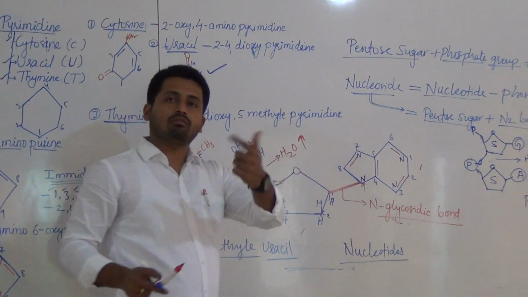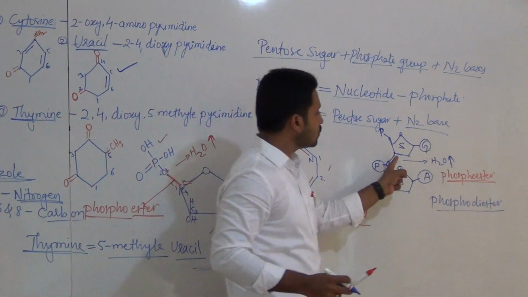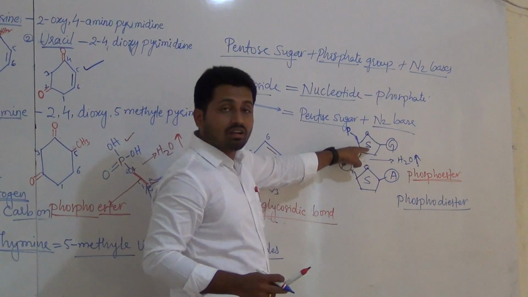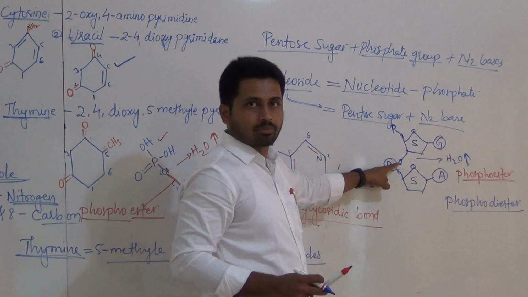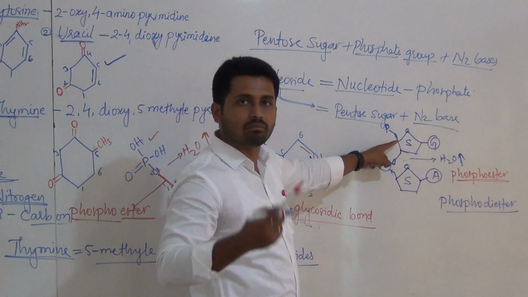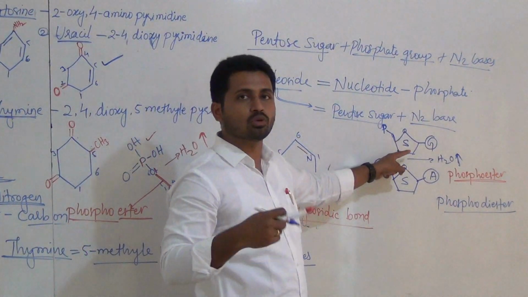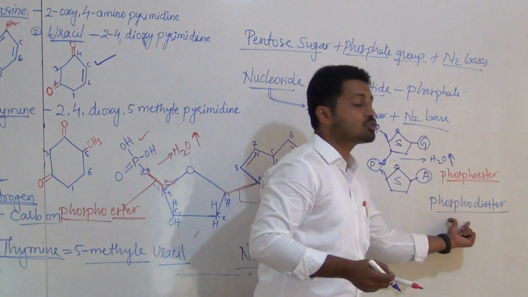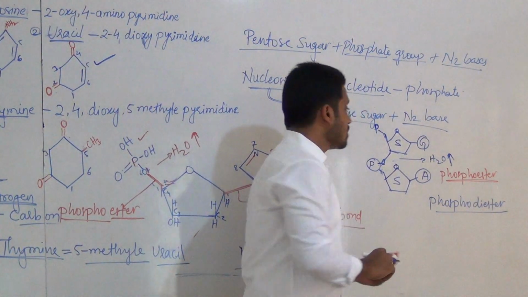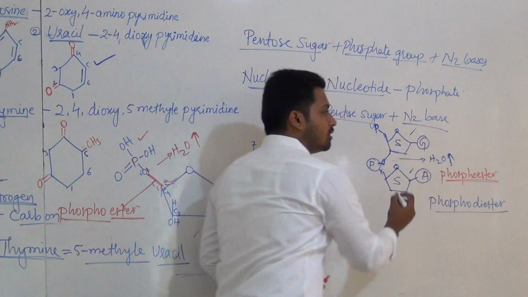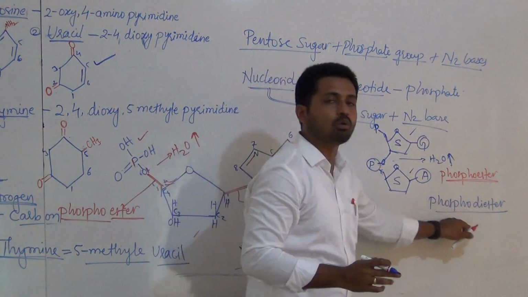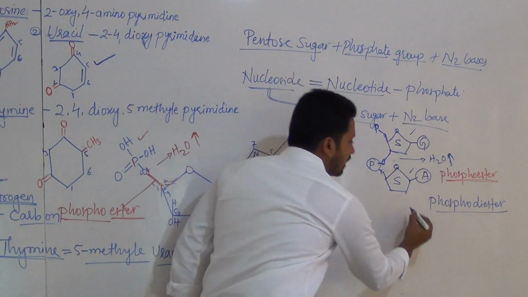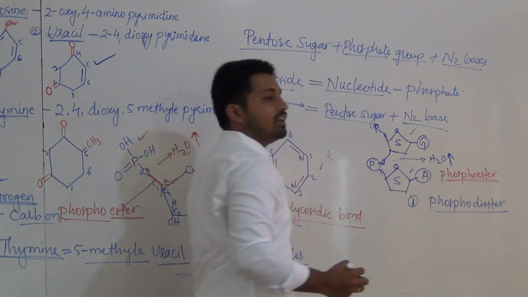And another phosphoester bond is going to form, between the third carbon of this sugar and H of this phosphate. That is the second ester bond formation, and hence we call it phosphodiester. It means two nucleotides are joined by one phosphodiester bond.